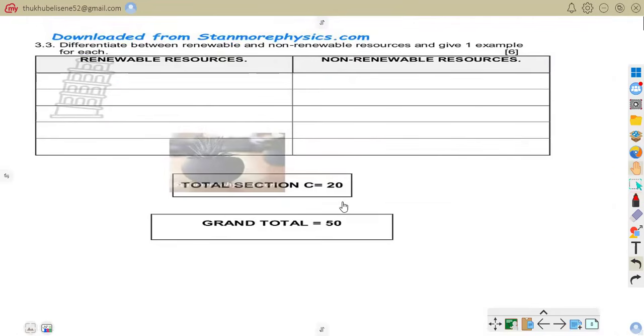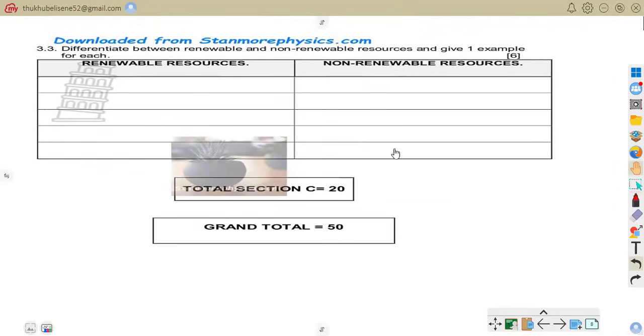So now we are on 3.3. 3.3 says, differentiate between renewable and non-renewable resources and give one example for each. So now we're going to start with renewable resources. Renewable resources are resources that can be replaced naturally after use.